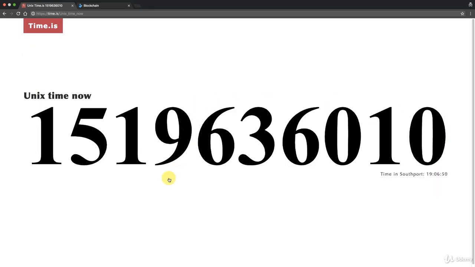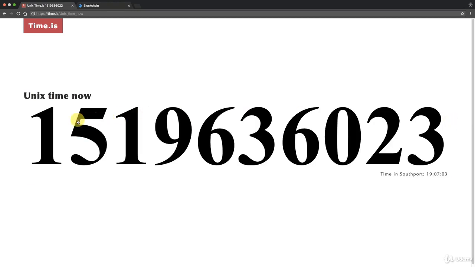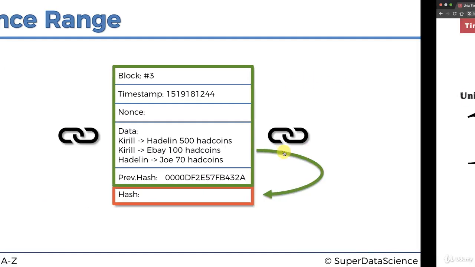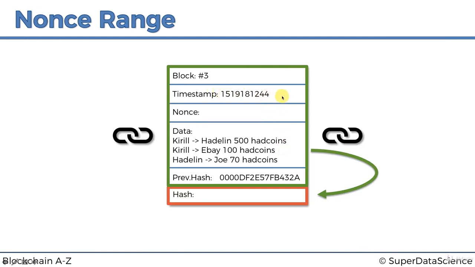The Unix time is the number of seconds that have passed since the 1st of January 1970. This is a time that's often used in computers and programming, because it's so convenient, it's pretty much universal. So if we go back here, that's the Unix timestamp, and it gets updated every single second. What that does for us is it creates a loophole. It creates a solution to our problem, meaning that every single second, the information in this block will be updated